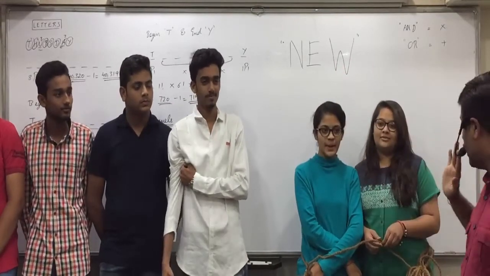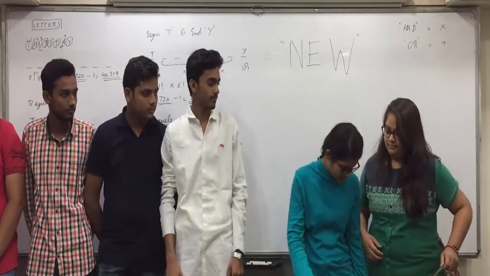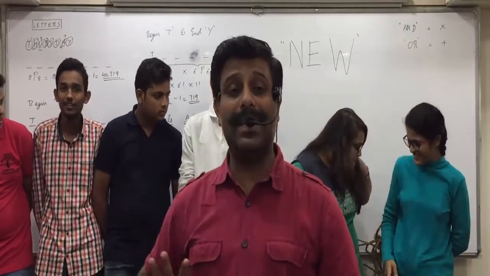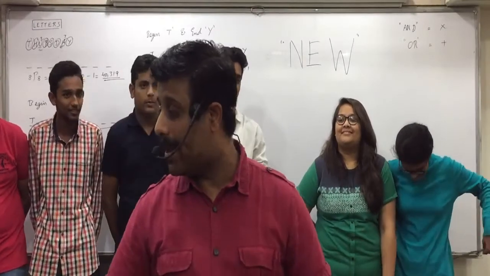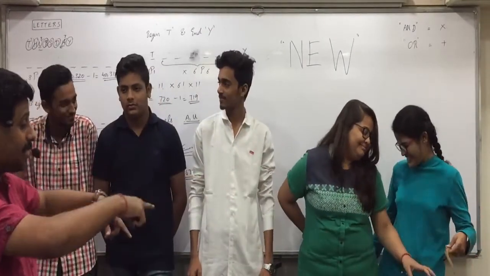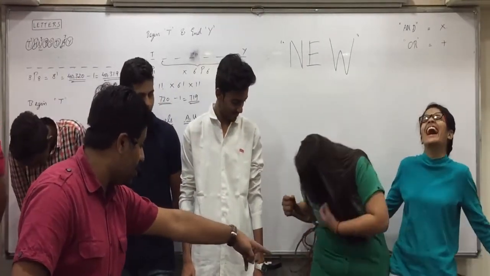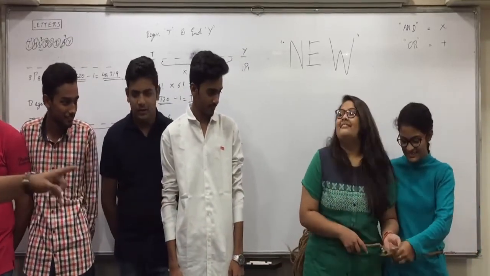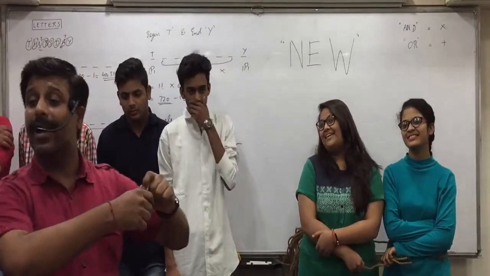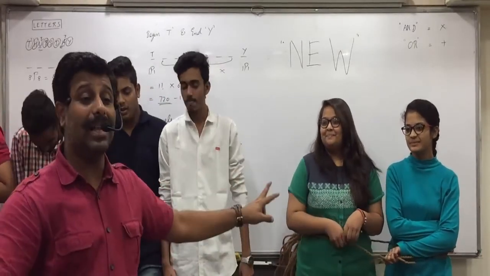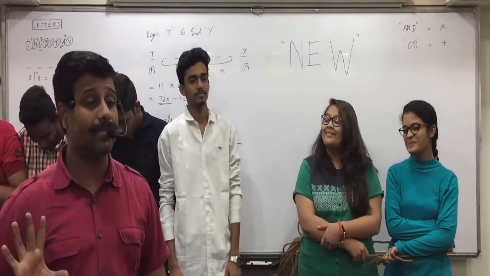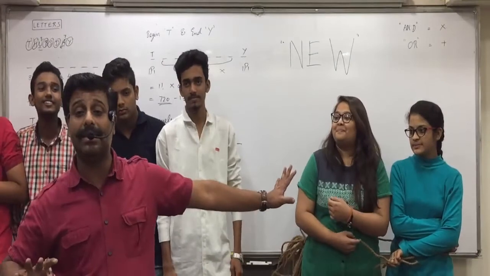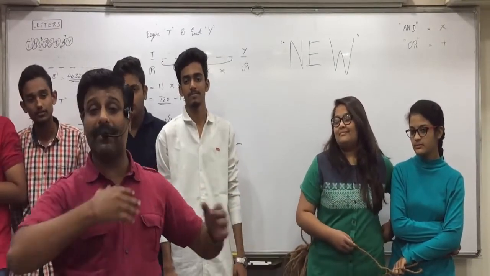Now tell me, if you interchange your positions in the string, is this also possible or not? Yes. Still the girls will be together. Now within the string, how will you do it? Inside the string I can arrange the 2 girls in how many ways? 2 ways. So how many ways can I do the arrangement?